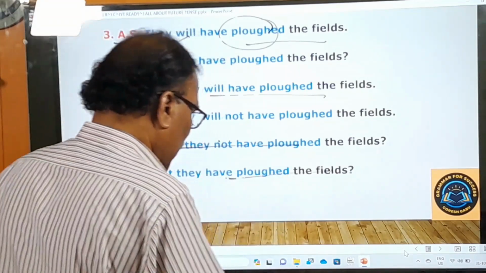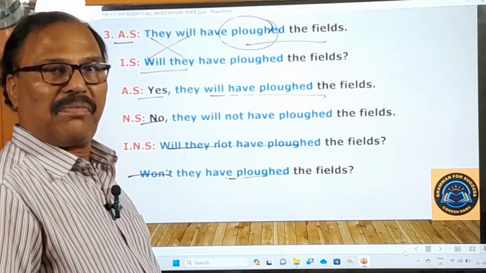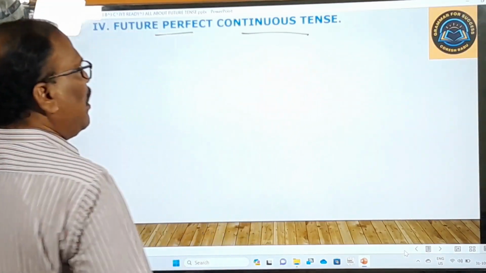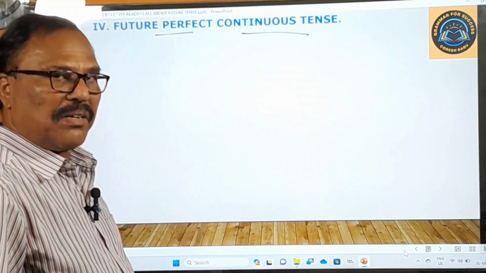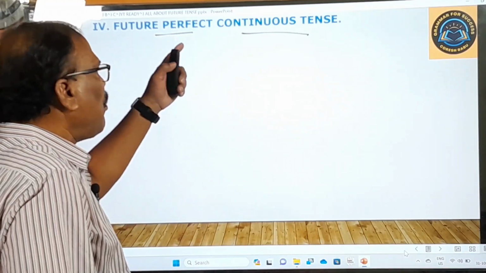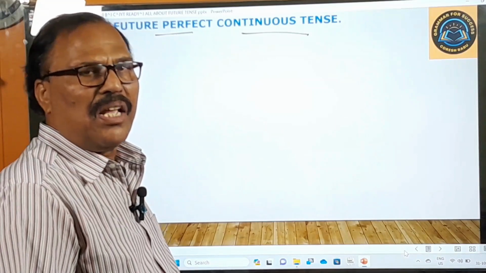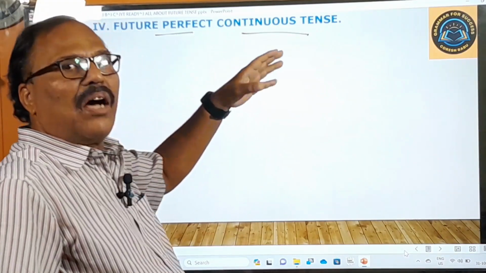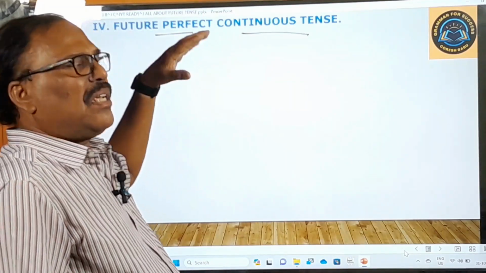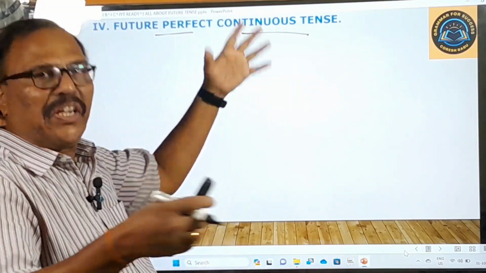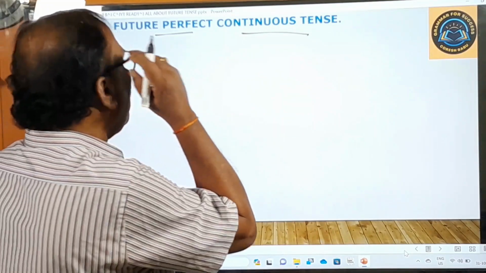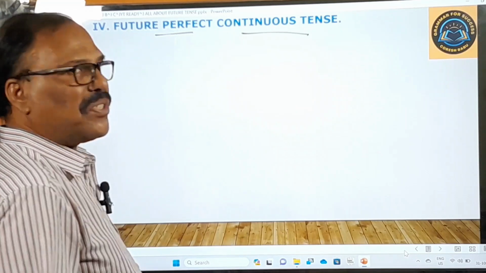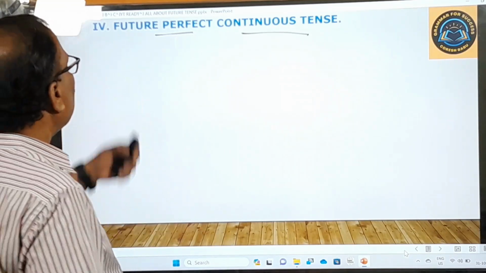Now let's go to the last subtense of the future tense. Okay, future perfect continuous tense. This is the last subtense under future tense, and let me tell you one very important thing about this. This is not as frequently used a subtense as other subtenses. Okay, this is generally not used very frequently. Anyway, let us give importance from the competitive examinations point of view. This future perfect continuous tense is very, very important. And let us see its features.